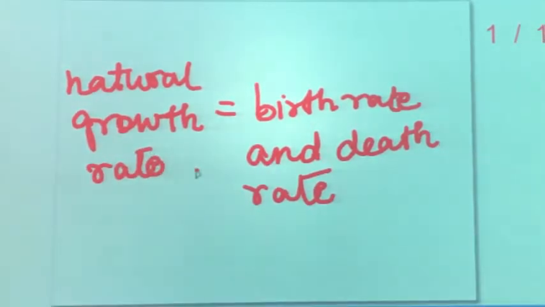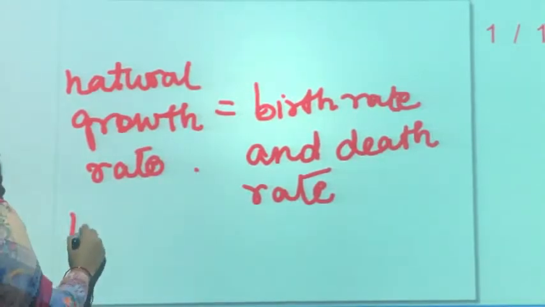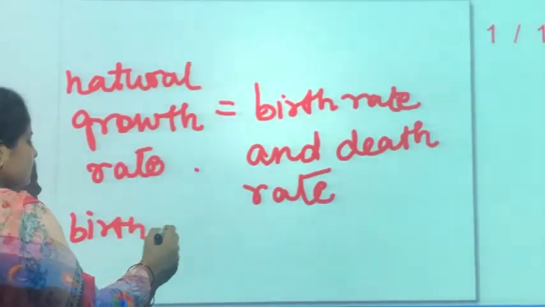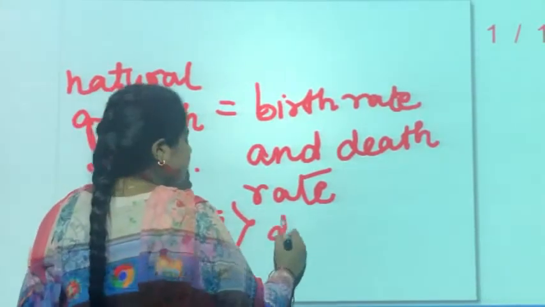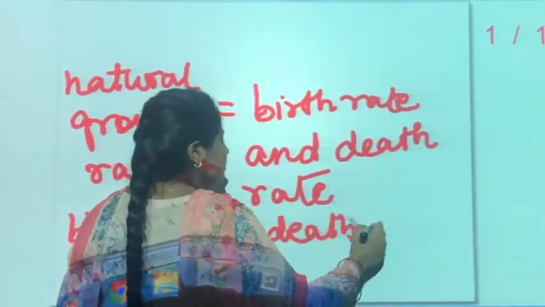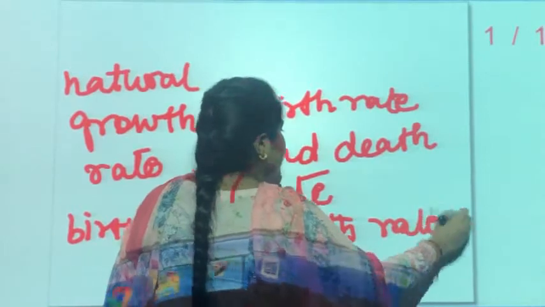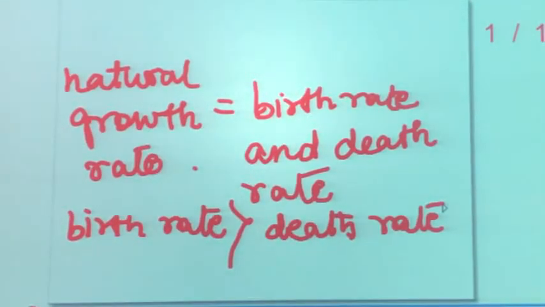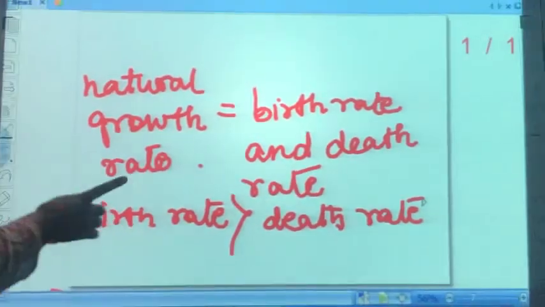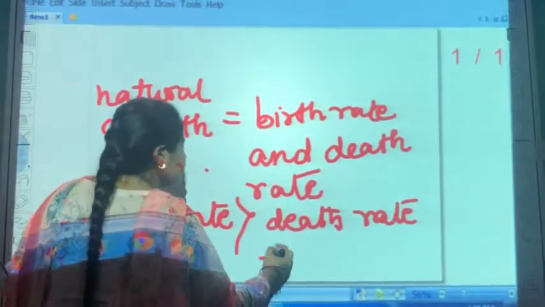When the birth rate is greater than the death rate, there is an increase in population.